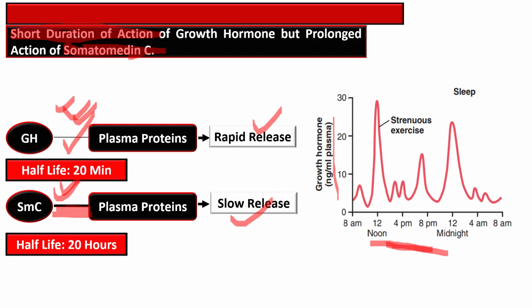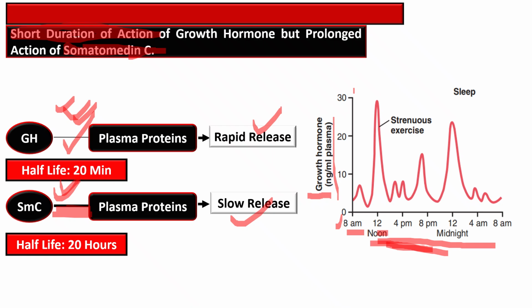On the x-axis, the time of the day is given, and the major points labeled are 8 a.m., noon, 4 p.m., 8 p.m., midnight, 4 a.m., and 8 a.m. On the y-axis, the growth hormone concentration is given, and it scales from 0 to 30.